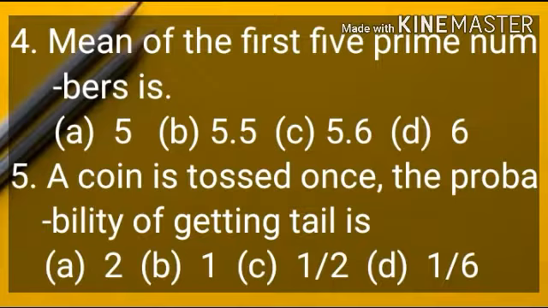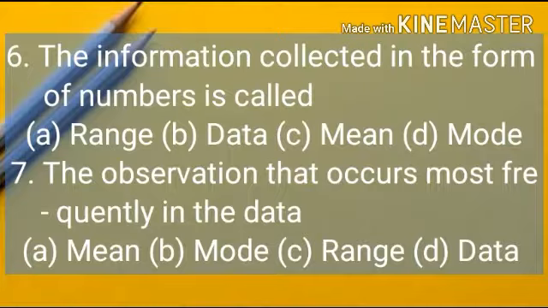Okay. Question number 4. Mean of the first 5 prime number is A 5, B 5.5, C 5.6 and D 6. Student, you can do this question easily. Question number 5. A coin is tossed once. The probability of getting tail is 1 upon 2. Okay. Question number 6. The information collected in the form of number is called data.